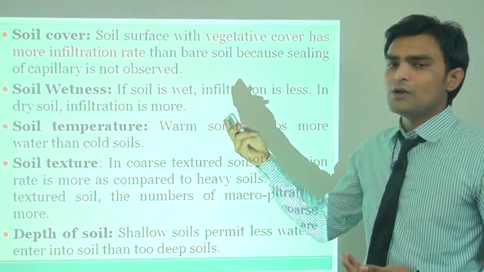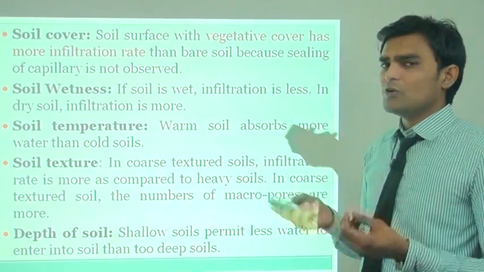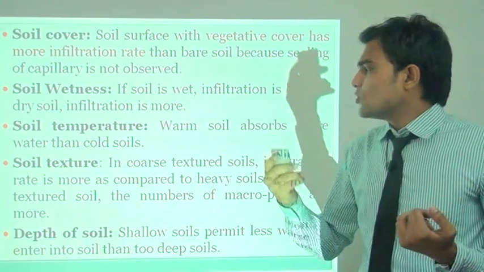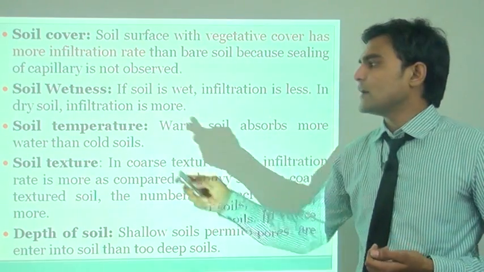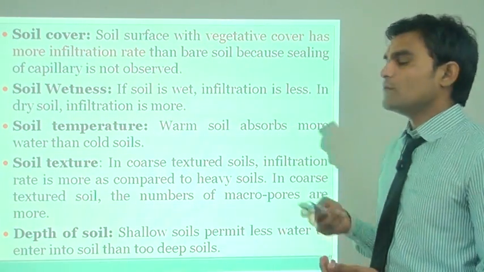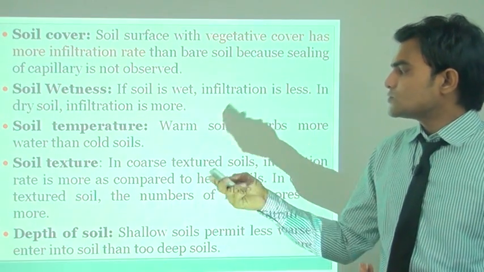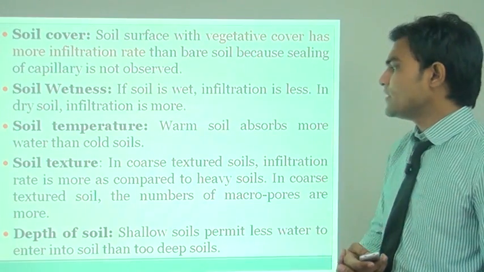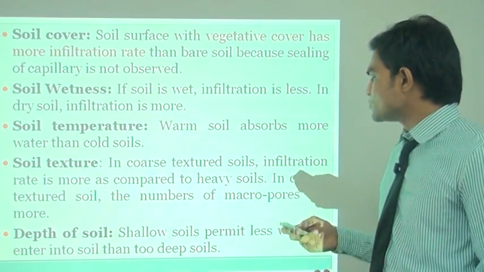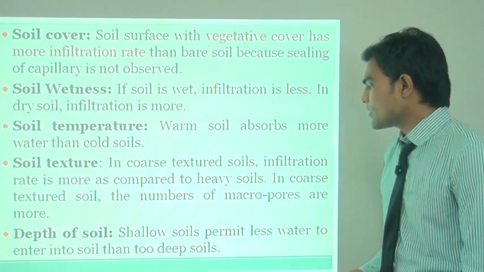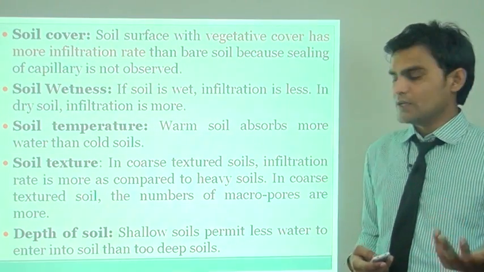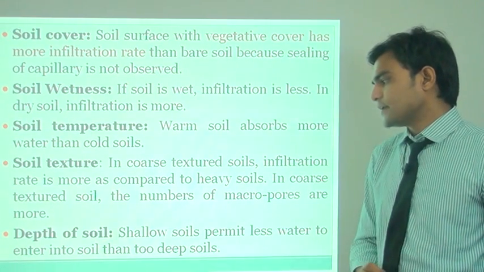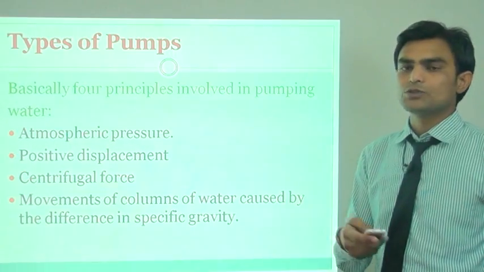In soil wetness, if the soil is wet and moisturized, then the infiltration rate will decrease. But if the soil is dry, then a higher infiltration rate will be seen. Soil temperature: warm soil absorbs more water than cold soil. Soil texture is also involved. In porous textured soil, the infiltration rate is more compared to heavy soil. In porous textured soil, the number of macropores and micropores is more. Depth of soil: shallow soils permit less water to enter than deep soils.